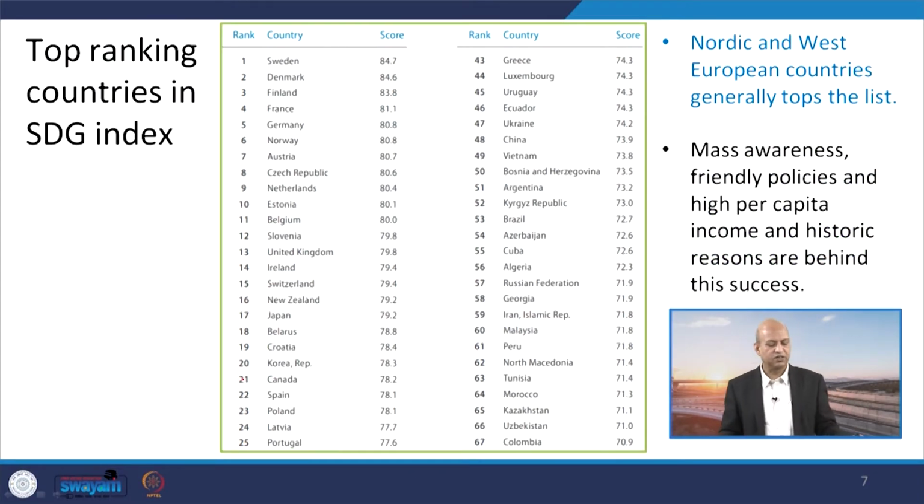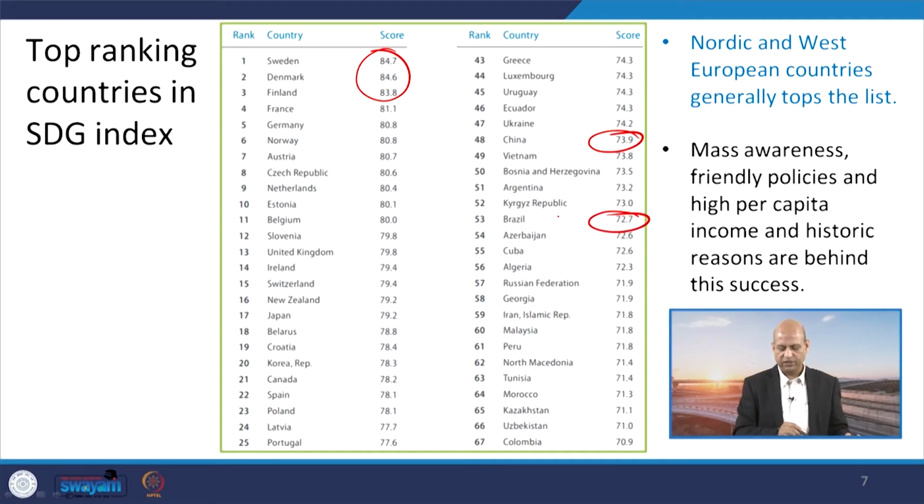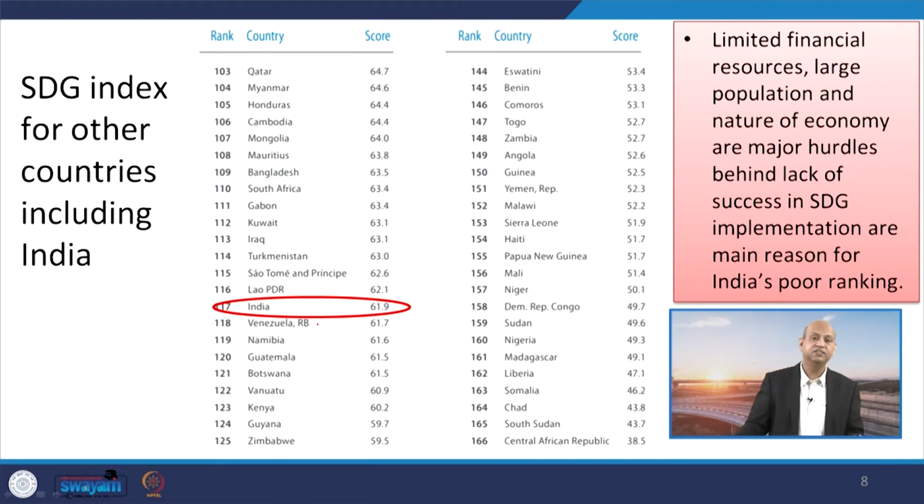The top ranking countries you can see here: the first is Sweden, next is Denmark, Finland. These countries are almost similar, with values like 84 to 85, 83.8, 84.6, 84.7. And then China is having 73.9, Brazil is having 72.7. Then Uzbekistan 71, Portugal 77.6, Japan 79.2, New Zealand is also having 79.2. And India is at 61.9.